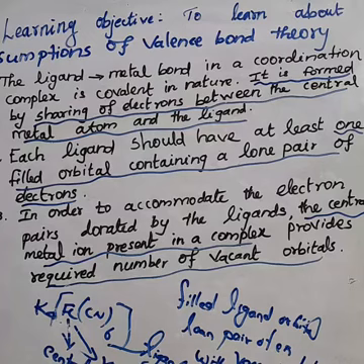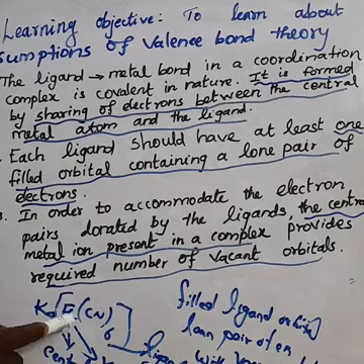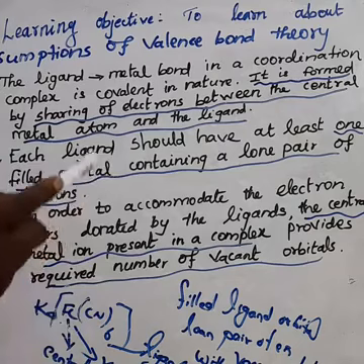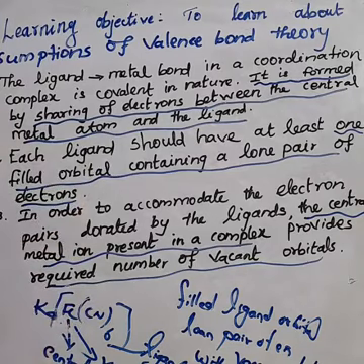These are the three main assumptions of valence bond theory. The first point: it is formed by the sharing of electrons between the central metal atom and the ligand. The second: each ligand, here there are 6 ligands, should have at least one filled orbital containing a lone pair of electrons.